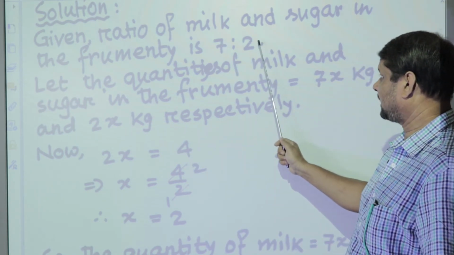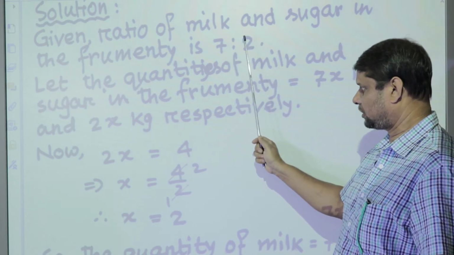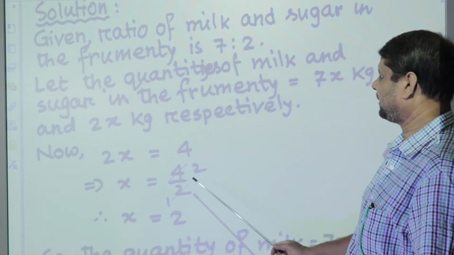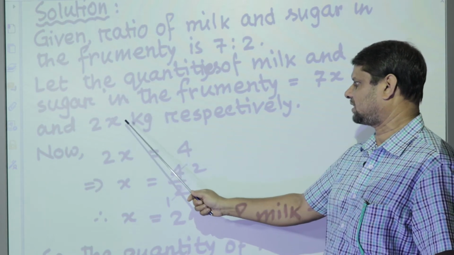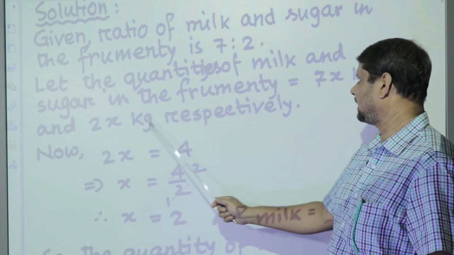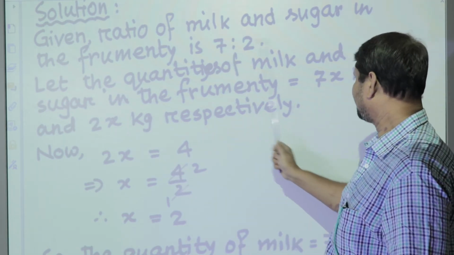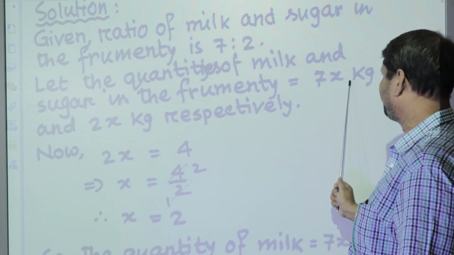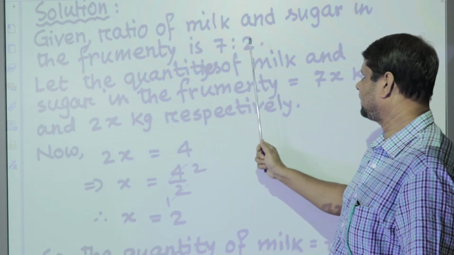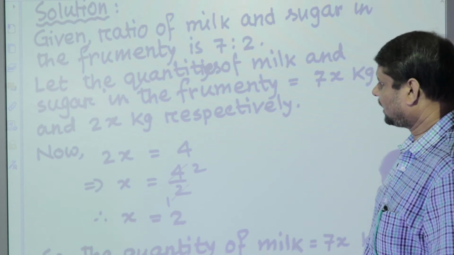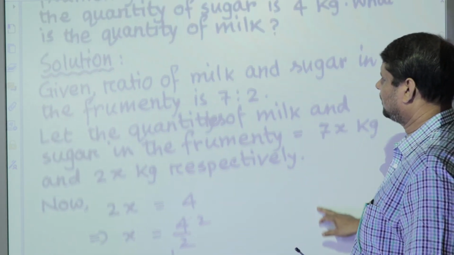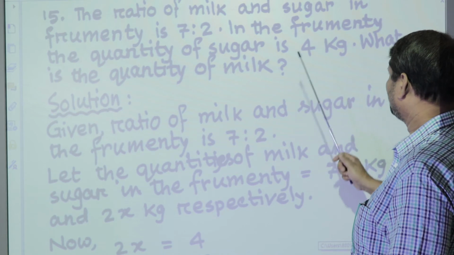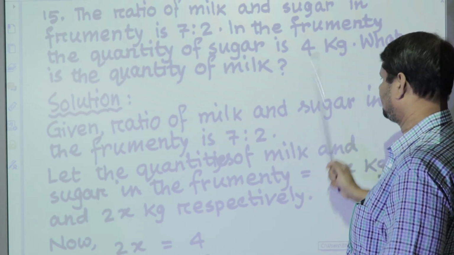As the ratio is 7:2, from the reference of this ratio, we multiply by the unknown common factor x. So 7x kg will be the quantity of milk and 2x kg will be the quantity of sugar. Now in the question we are given that the quantity of sugar is 4 kg.